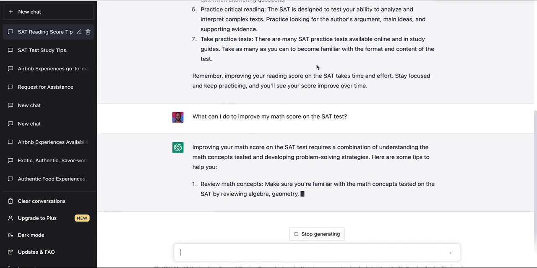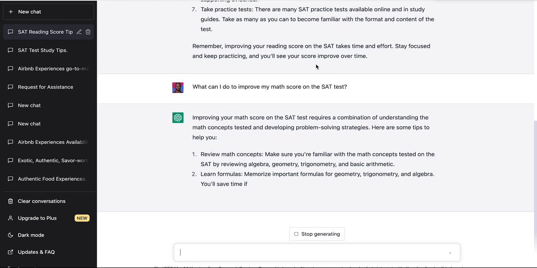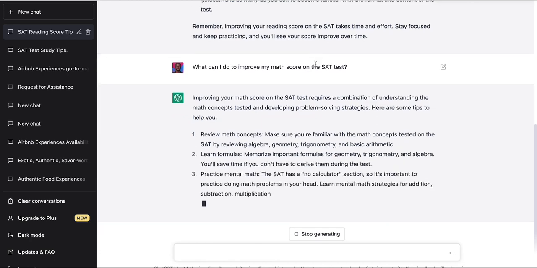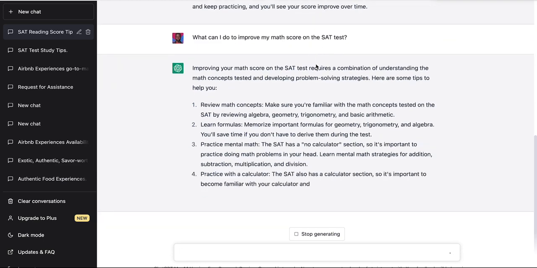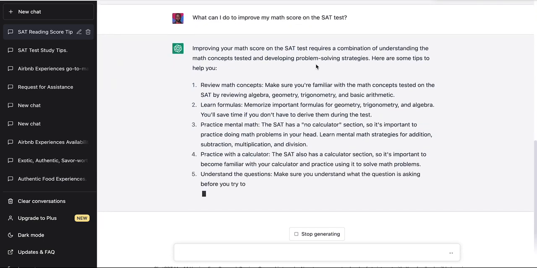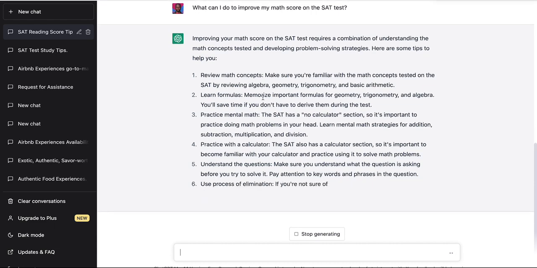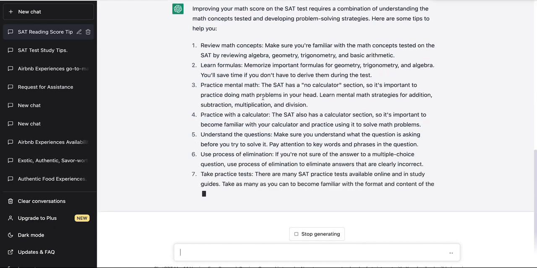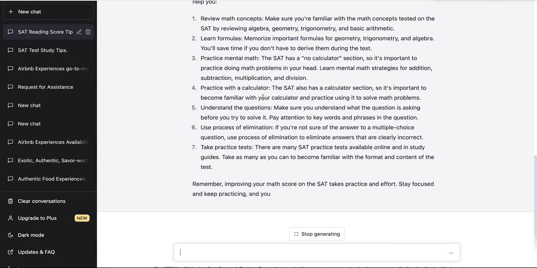So it says improving your math score on the SAT test requires a combination of understanding the math concepts tested and developing problem solving strategies. Here are some tips to help you. The first one, review math concepts. Fantastic. Yes, you do have to review concepts ranging from algebra, geometry, all sorts of concepts in order to do well.